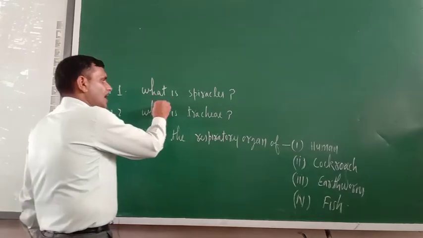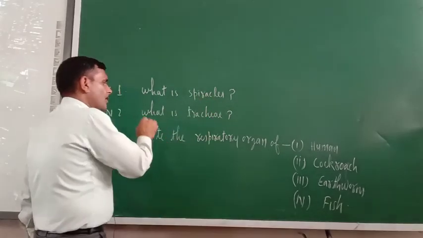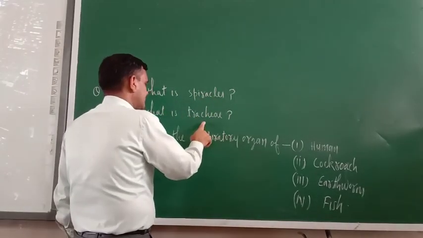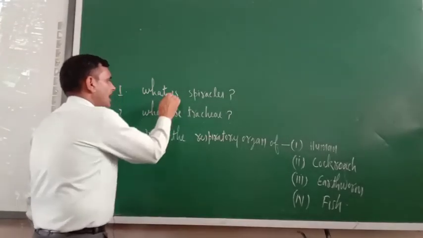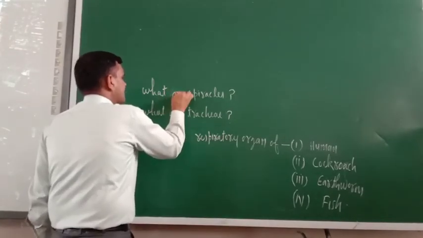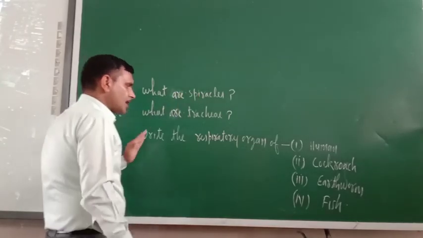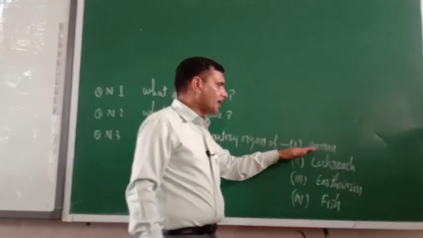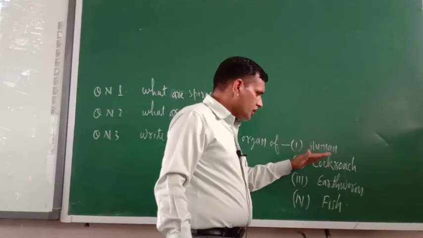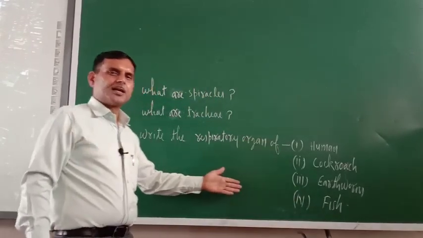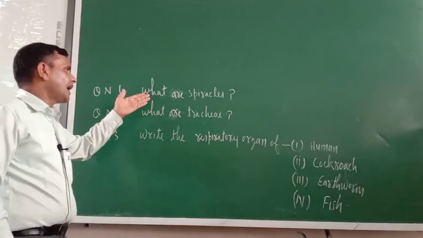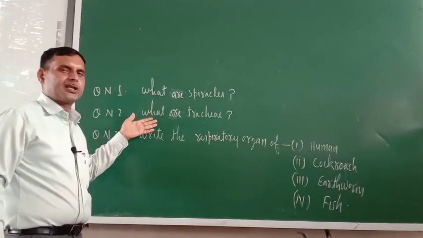What is trachea? What are spiracles? Write the respiratory organ of human, cockroach, earthworm and fish. So these are one word answers. Very easily you can write. And here also just a one line definition is there.